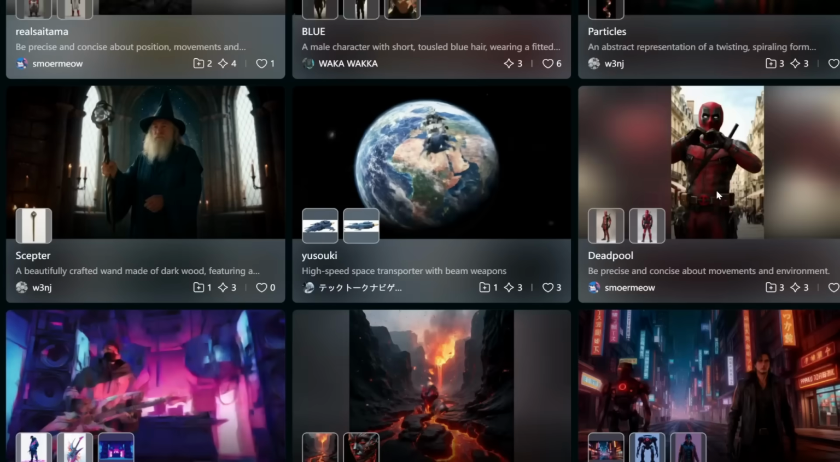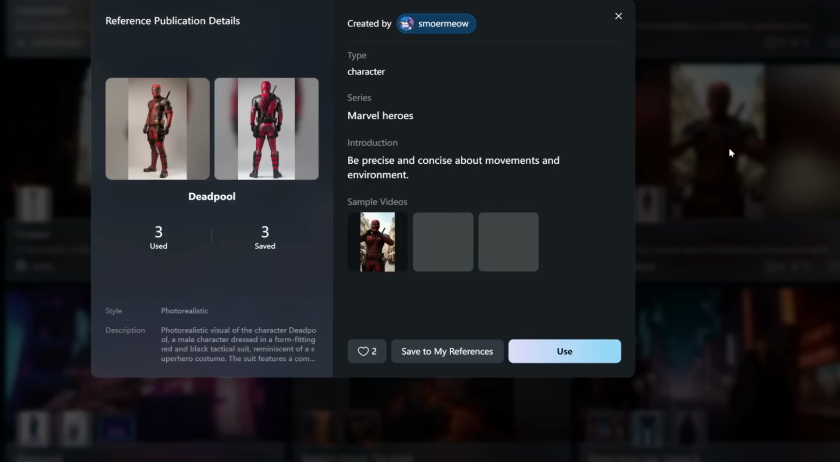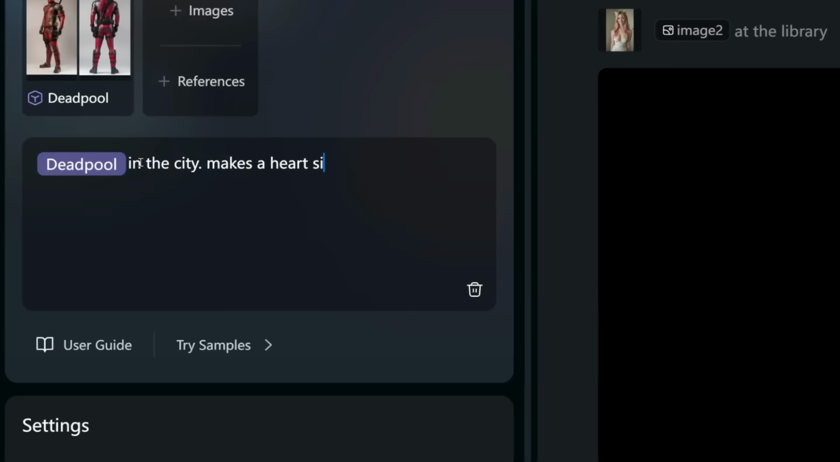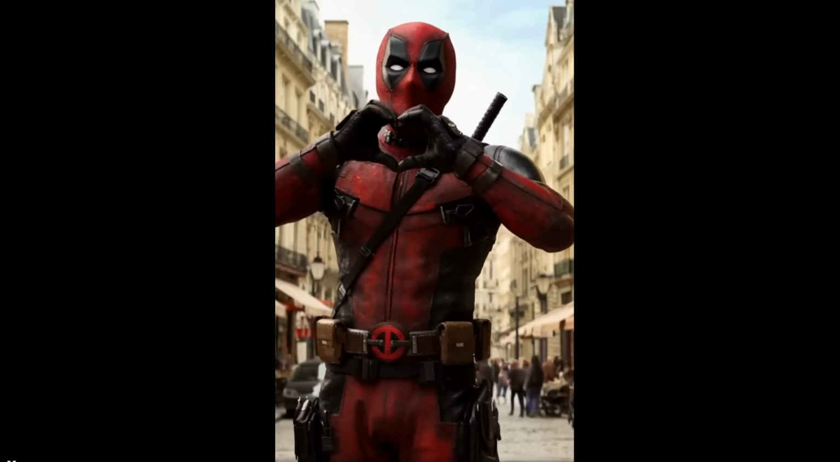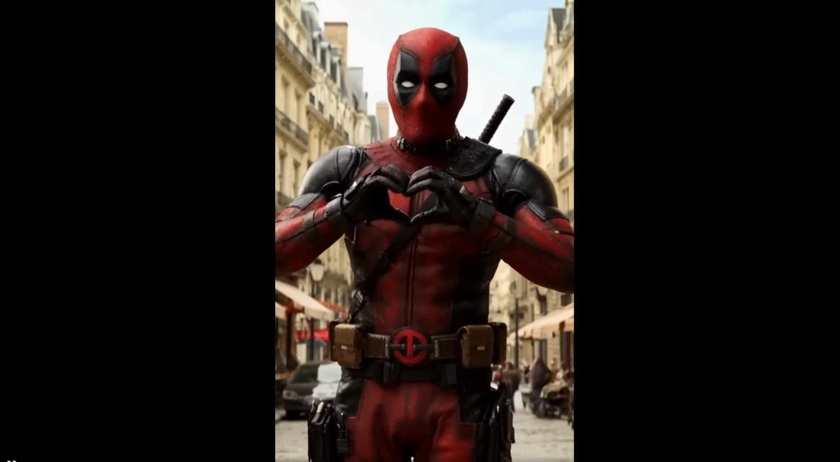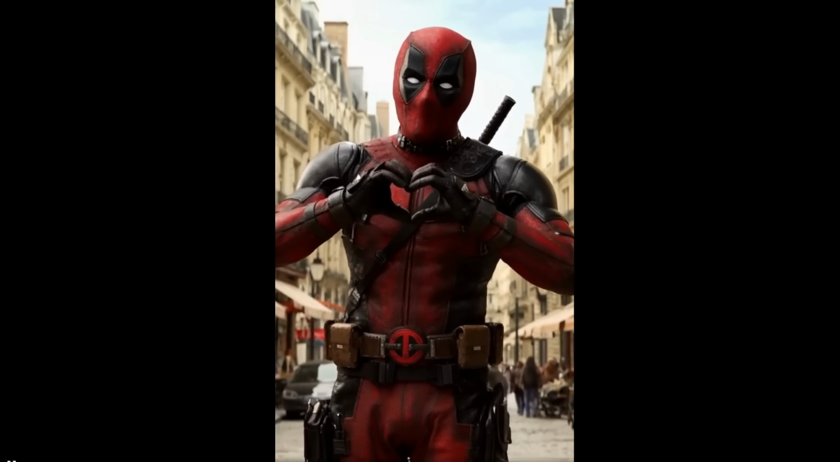For example, let's say I want to use this character. Well, I can just select it from this reference library and generate a video of this character in just a few clicks. This can save you a ton of time, especially if you need to generate specific characters or objects.